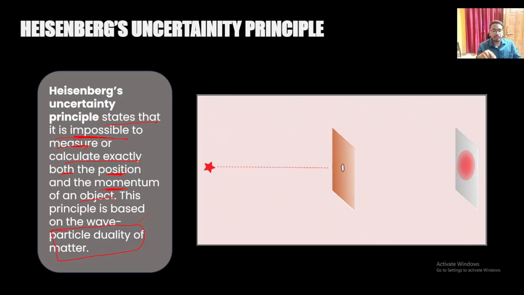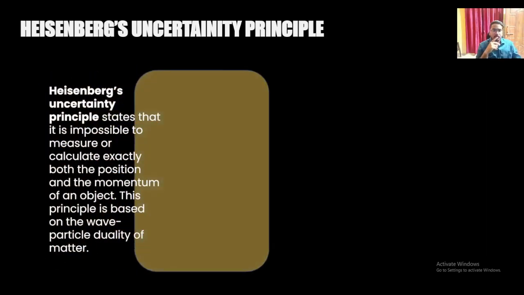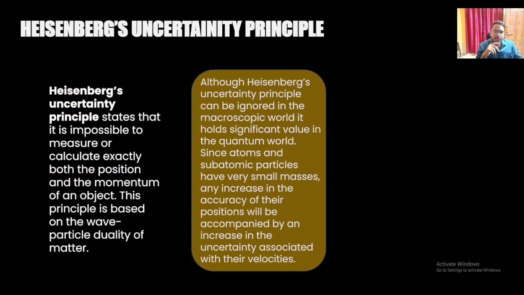Although it can be ignored in the macroscopic world, not in the microscopic world, it holds significant value in the quantum world, since atoms and subatomic particles have very small masses and any increase in the accuracy of the position will be accompanied by an increase in the uncertainty associated with their velocities.